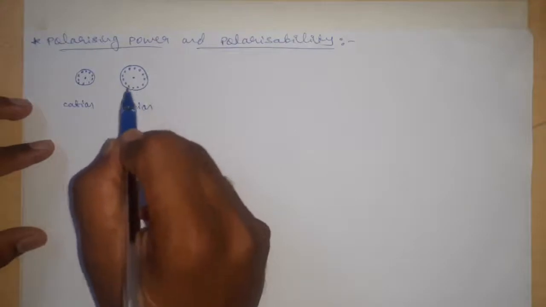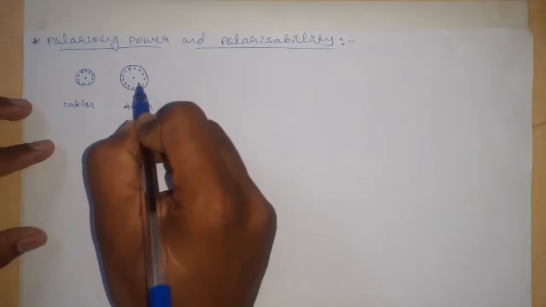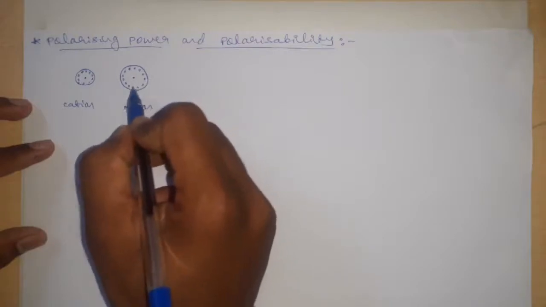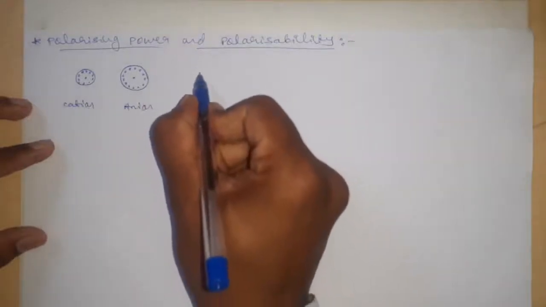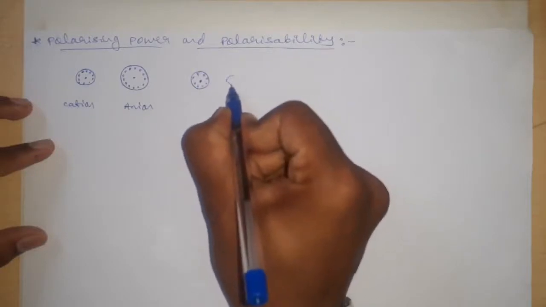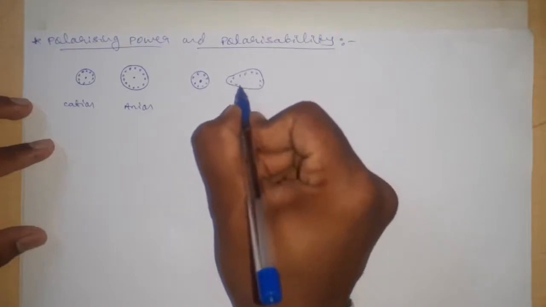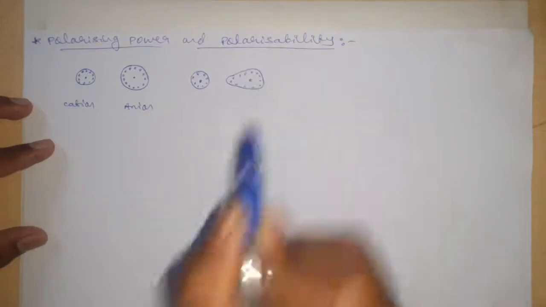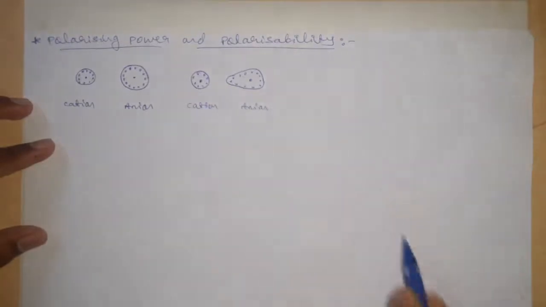As a result, the electron cloud of the larger ion will no longer be in a uniform pattern. This electron charge cloud will be deformed or distorted, resulting in the formation of this type. This is the larger ion, the anion, and this is the cation.